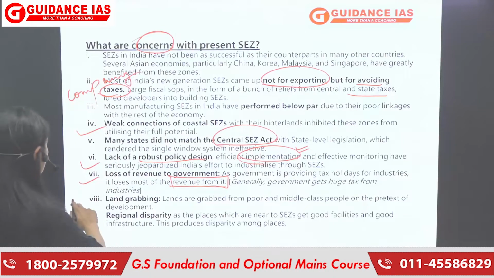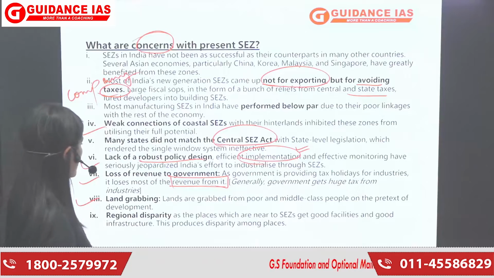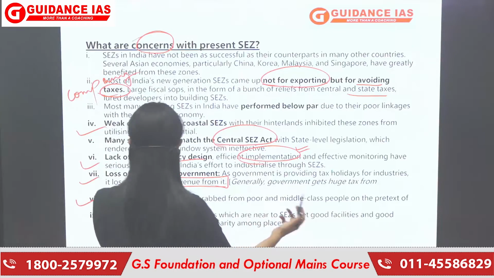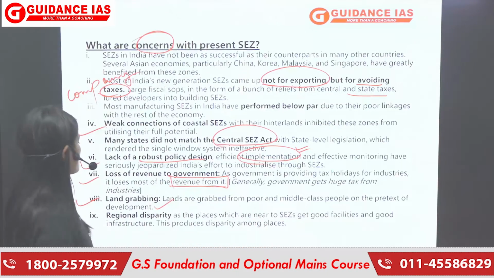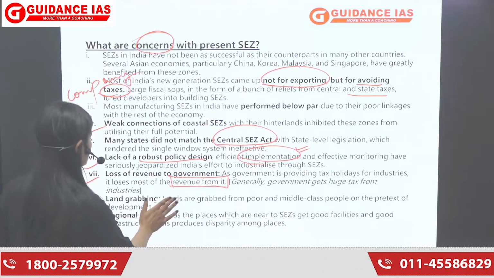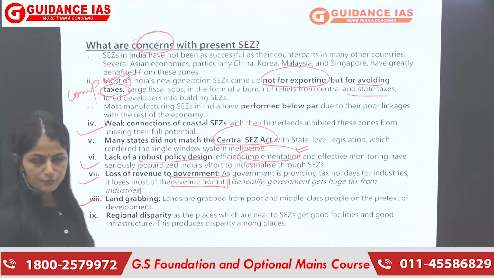Okay. Next would be land grabbing. Land is grabbed from poor and middle class people on the pretext of development. So what these companies and what these contractors do is they grab the land of the poor people.